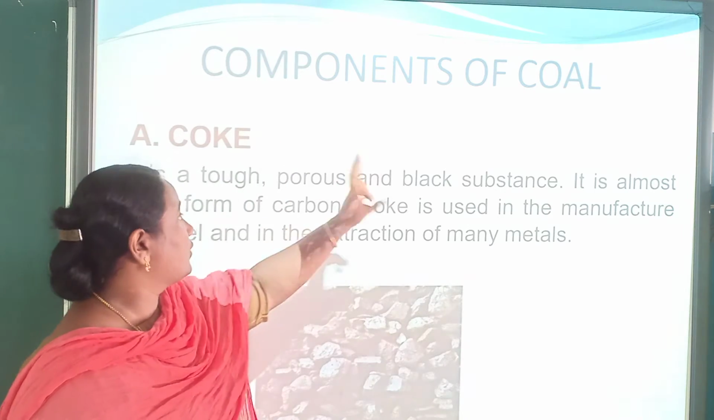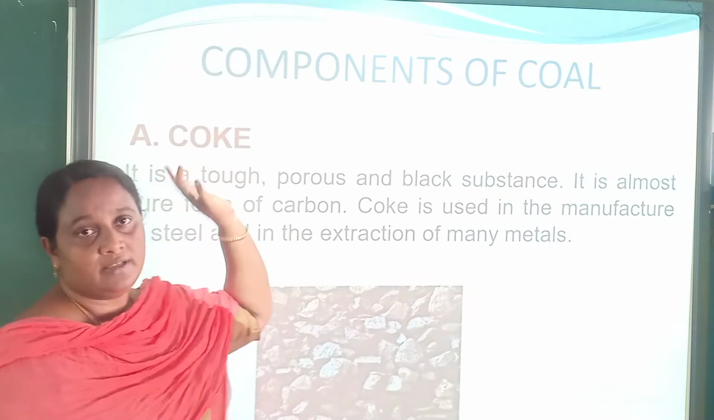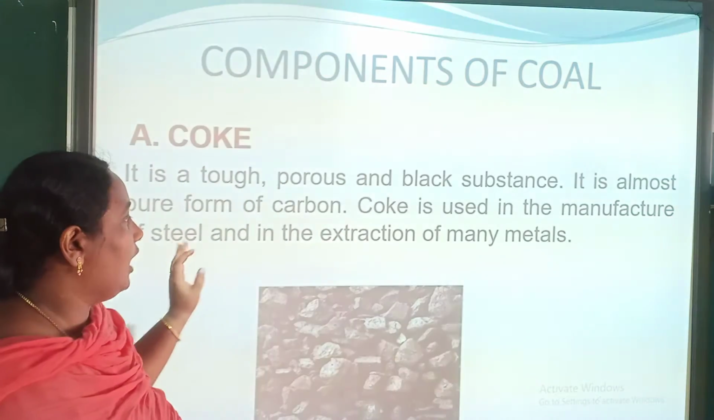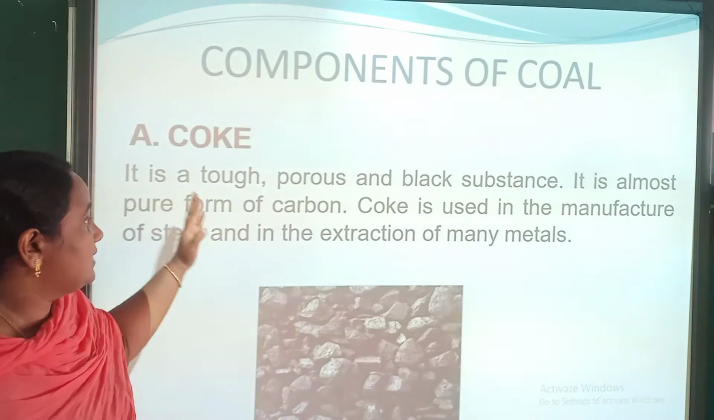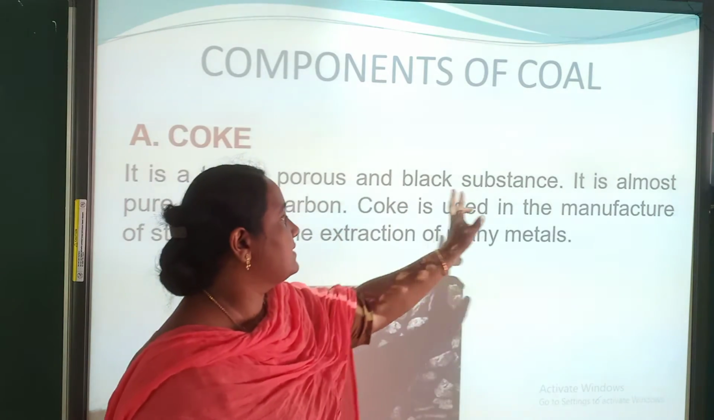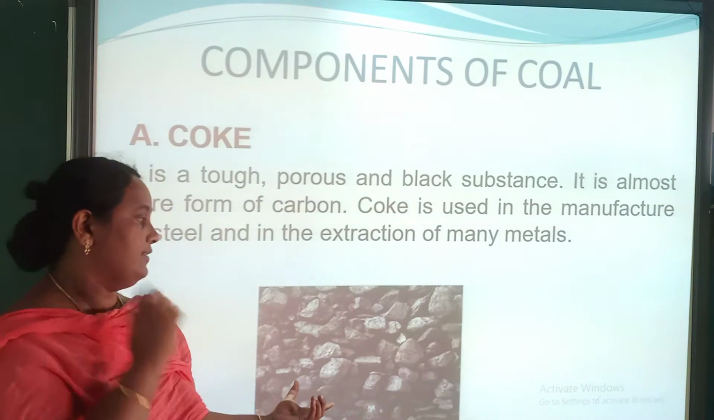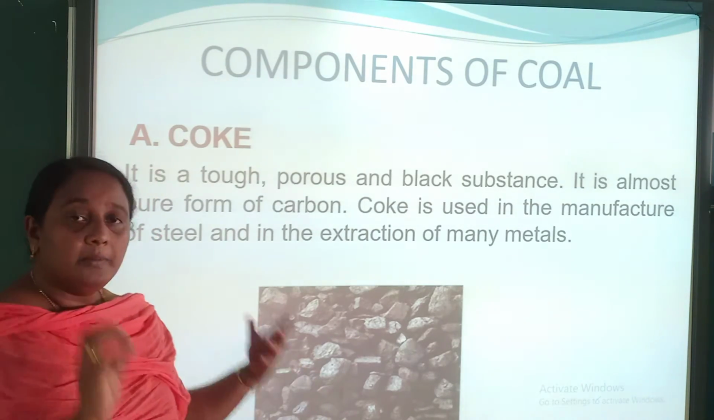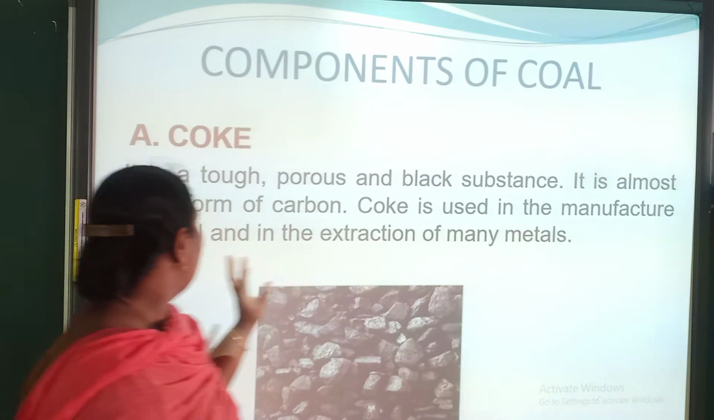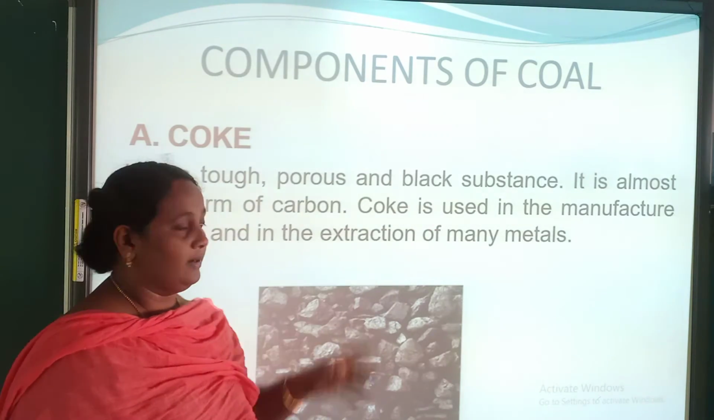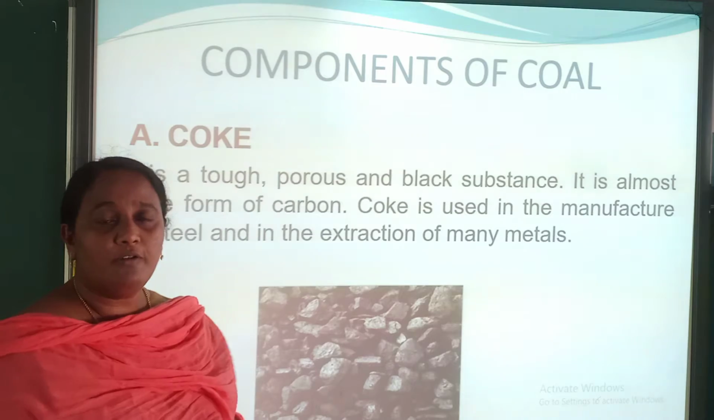Then components of coal. First one, coke. Then how is this coke prepared? It is a tough, black substance. It seems to be coal itself, isn't it? It is a tough and black substance. It is almost a pure form of carbon.